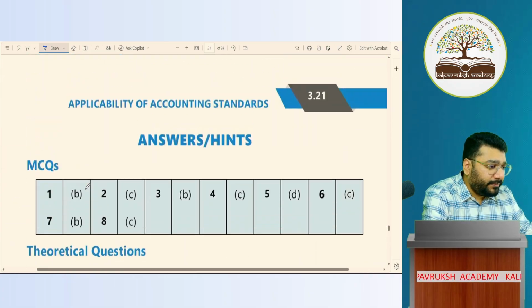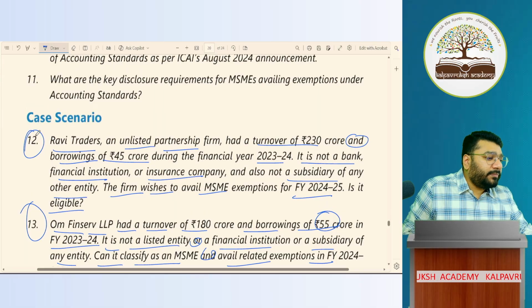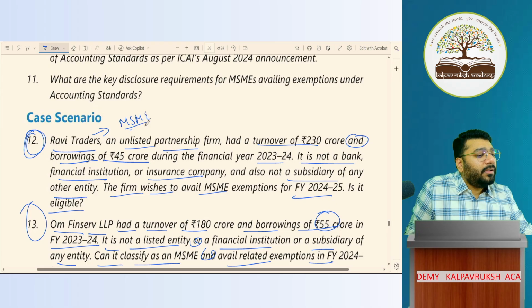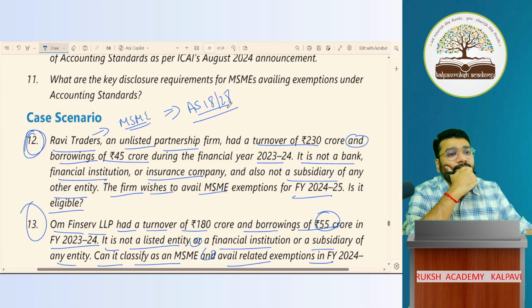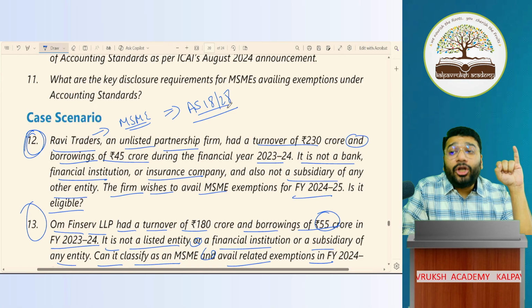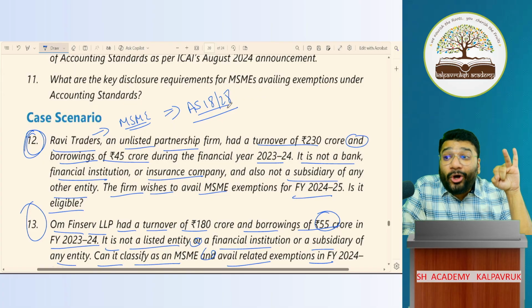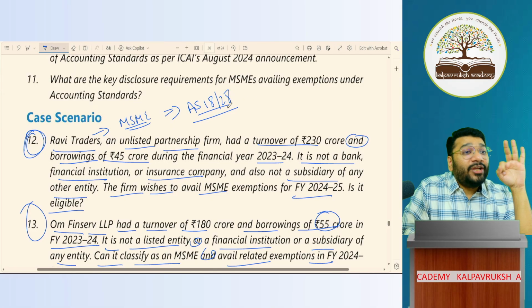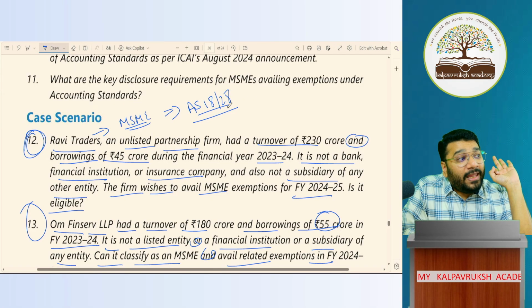Now I have a question here. For the 12th question, you said Ravi Traders is MSME, am I right? I want to know, will Ravi Traders follow AS 18 and 28 or not? What is the condition to not follow AS 18 and 28? Turnover should not exceed 50 crore. Borrowing should not exceed 10 crore. It should not be holding a subsidiary of an entity which is following 18 and 28.